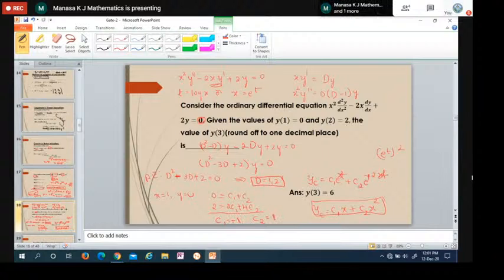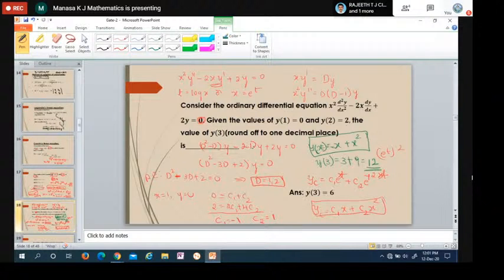Substitute c1 and c2 in this final answer. So the answer is yc equals c1 is minus 1, so it is minus x, c2 is 1, so it is x square. This is the solution, but we have to find out y of 3. Put x equals 3. It is actually y of x, or simply y. So what is y of 3? Put x equals 3. 3 square is 9, 9 plus 3 is 12.